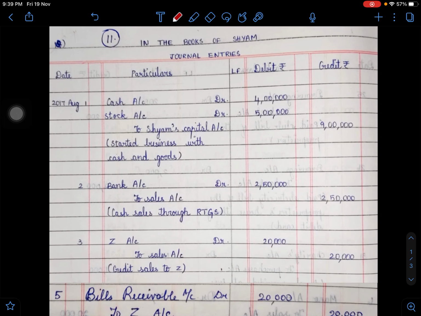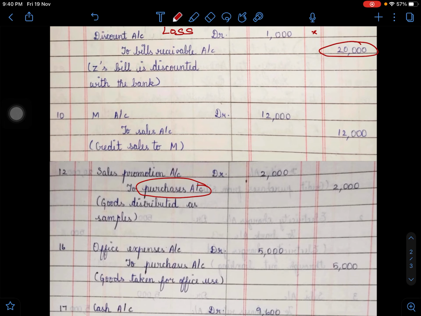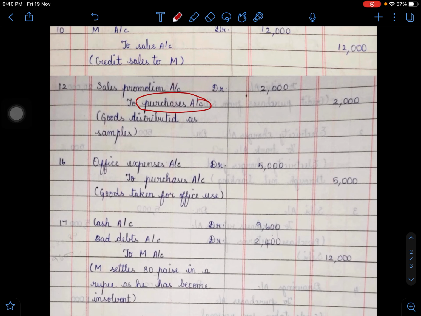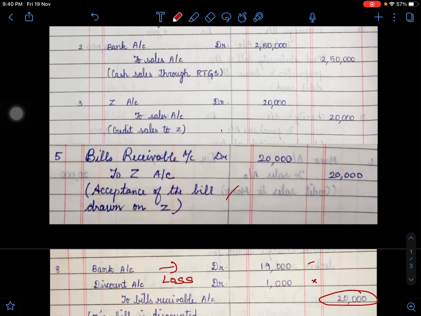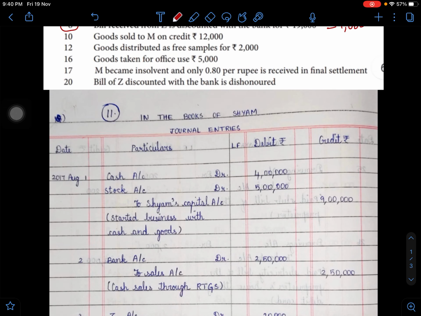So office expense account debit, to purchases. As I told you, if goods are moving out other than sales, you credit purchases, and you debit office expenses. If it is given as samples, then it's sales promotion. If it is taken for office use, it's office expense.